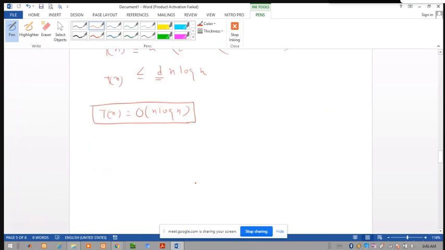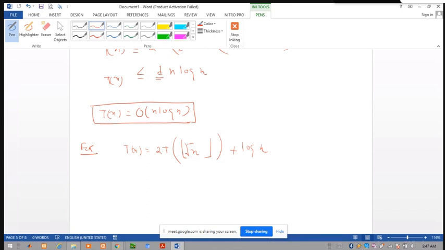Another type of problem means there is a need for changing of variable. Let us consider another example. How do we obtain the solution of this type of recurrence relation, if T(n) is equal to 2T(floor of square root of n) plus log of n? Suppose the recurrence relation is given in this form, how do we obtain the solution?